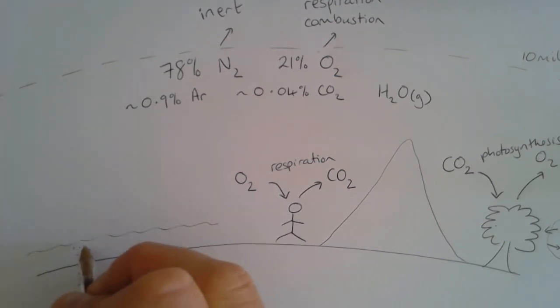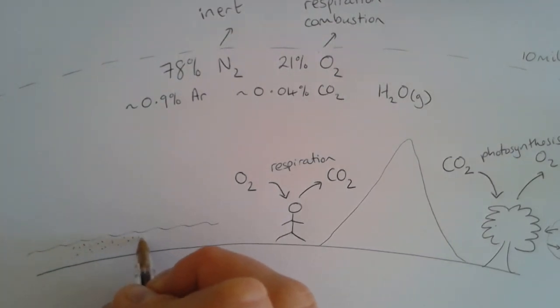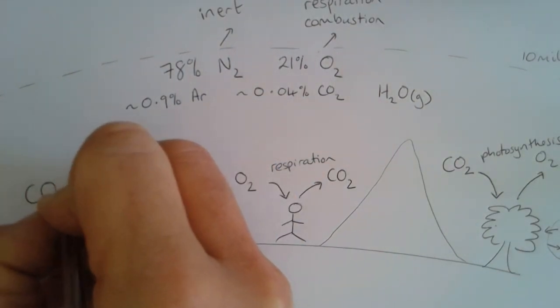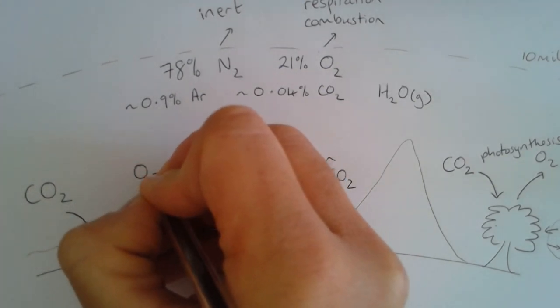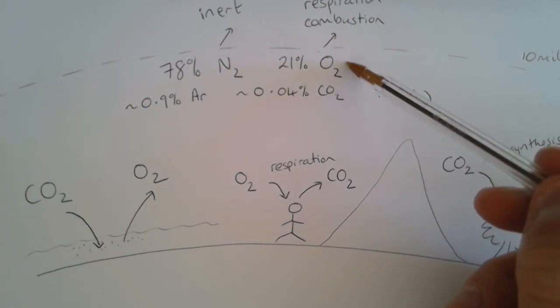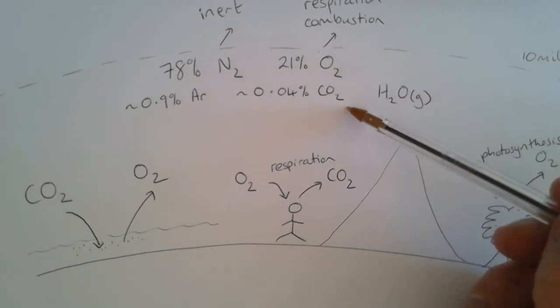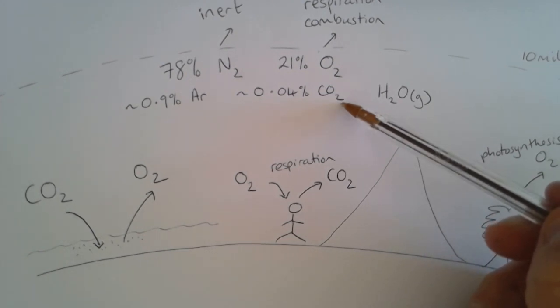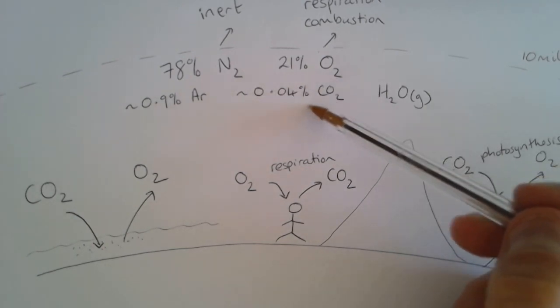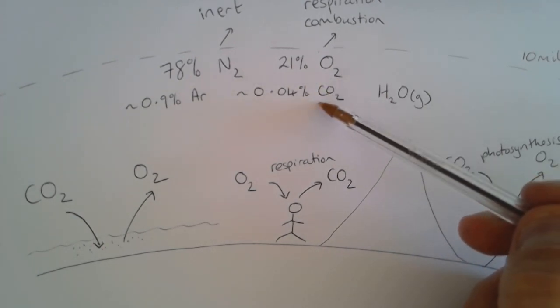The oceans also contain lots of organisms called phytoplankton, and phytoplankton are actually responsible for an even larger amount of photosynthesis. So an even larger amount of carbon dioxide is taken in, and an even larger amount of oxygen is produced. If we look at the amount of carbon dioxide in the atmosphere, there's very little, even though combustion and respiration both produce lots of carbon dioxide.